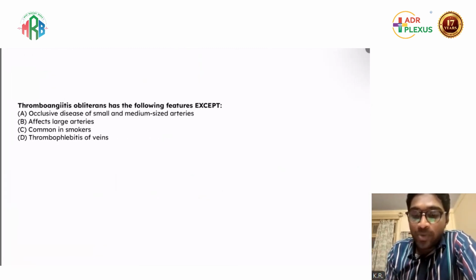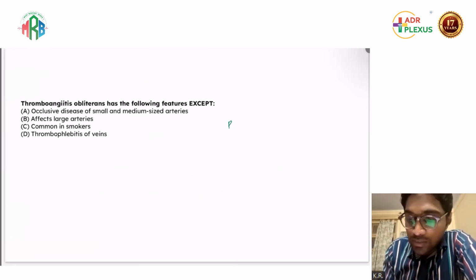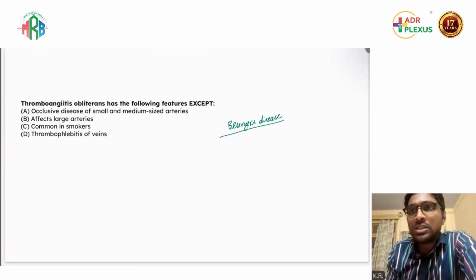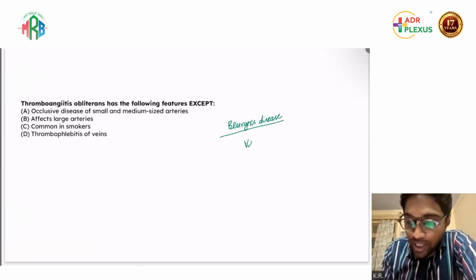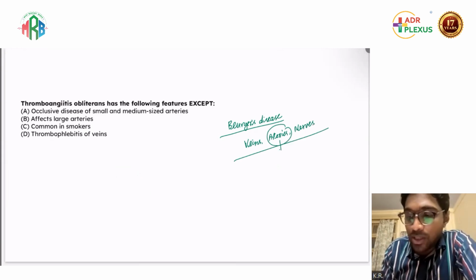Next, TAO. This is a very direct question. Where does it get affected? It is also known as Buerger's disease. Buerger's disease affects the medium to small sized vessels. So here, veins get affected, arteries get affected, and even the nerves. It's a combined disorder. So arteries, that is medium to small sized.